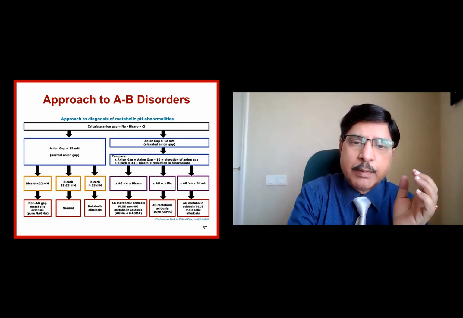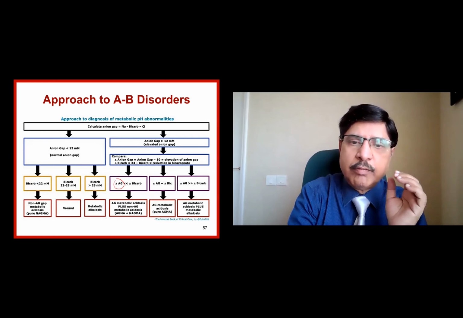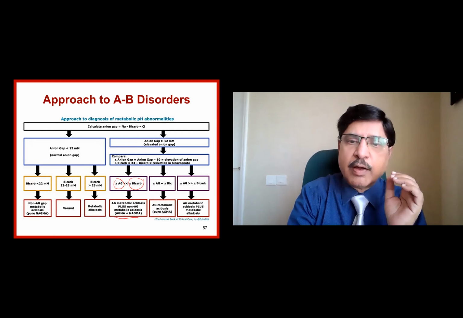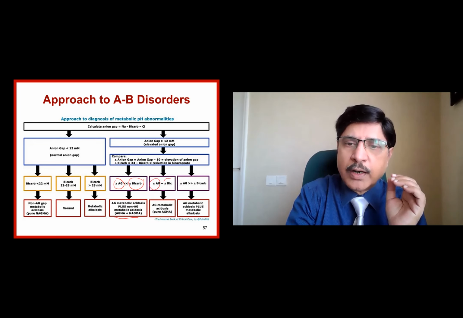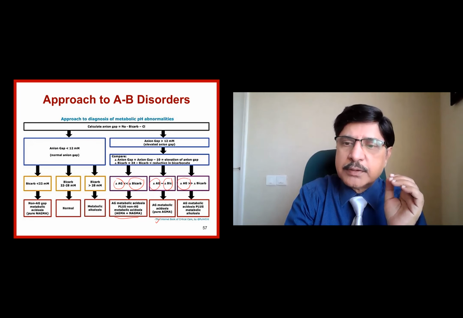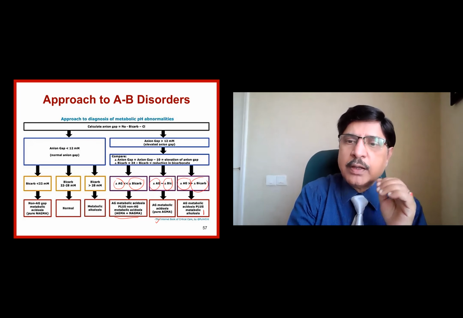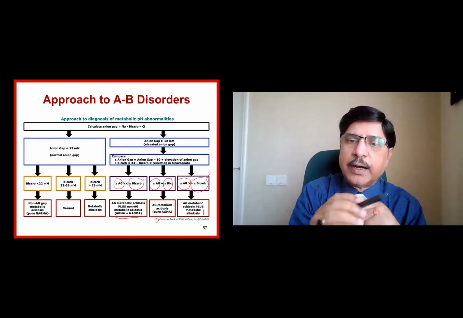If the delta anion gap alone is elevated, much more than the delta bicarb, then you are with AGMA plus NAGMA. And if the anion gap is more or less equal to the bicarbonate, then you have pure AGMA. If the delta anion gap is less than the delta bicarb, you are with anion gap metabolic acidosis plus metabolic alkalosis, because the bicarbonate delta is more.